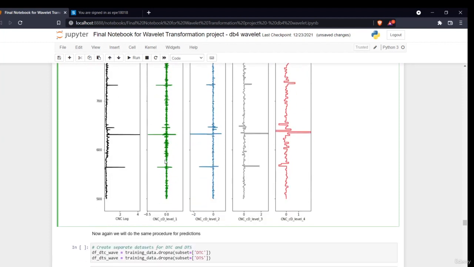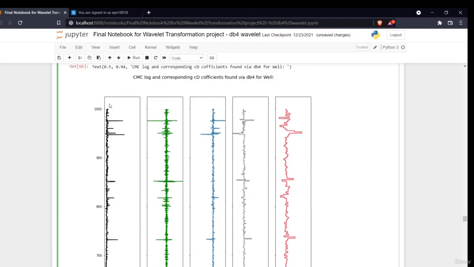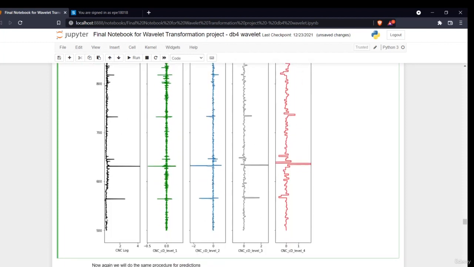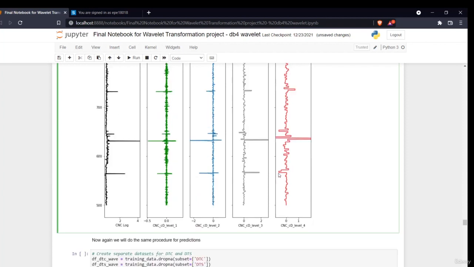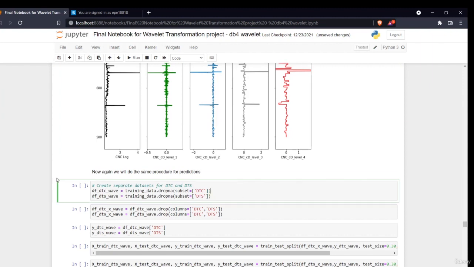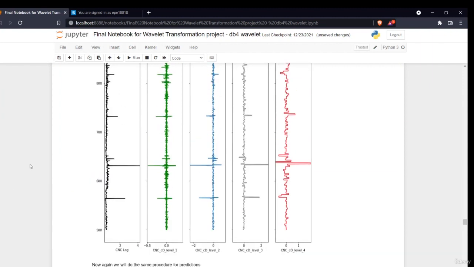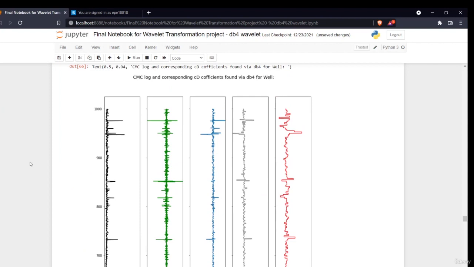Now when you see this figure, in the CNC log, the very first thing, this was your log, a kind of mixed up signal. Then at level 1, it got decomposed, in level 2 it got more decomposed, then level 3, then level 4. When you see the difference between the CNC log and CNC level 4, it is more discrete, it is more well versed. So this is the magic the wavelet transformation does to a signal. In the next section, we'll try to predict the same thing with our transform data and see the results.